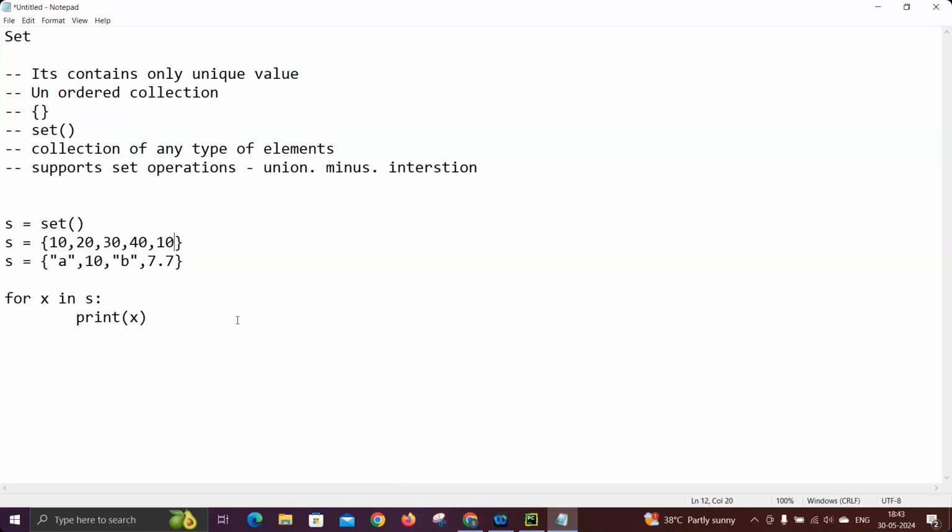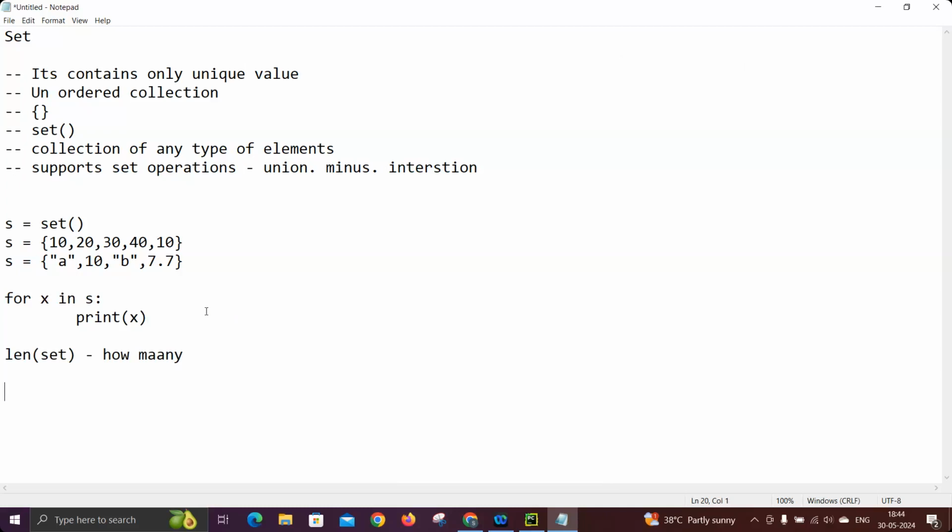And as usual, like other methods, here also we have a function called length. Length of set will give you how many values we have. That we can use similar to min and max. Now coming to the new points, as I mentioned, we will consider what methods are supported by set, and then we'll go for execution.